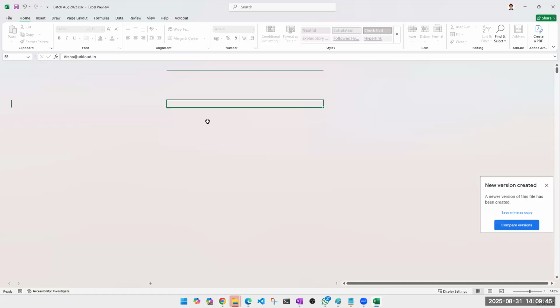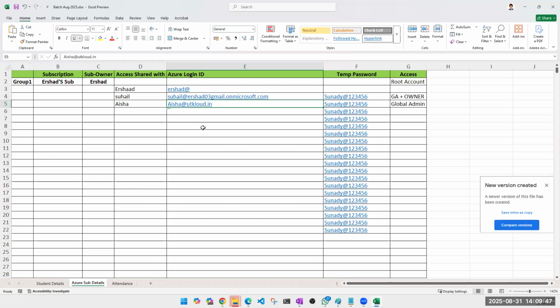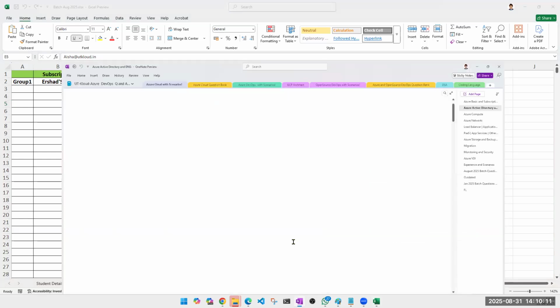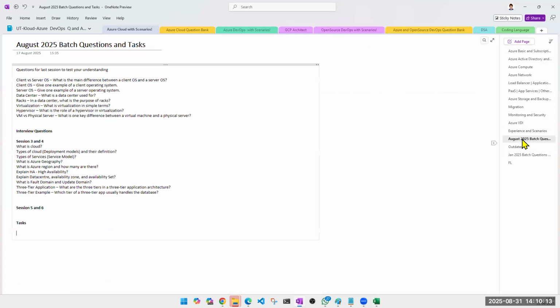This file becomes important now because we will keep updating it here. I hope no one has made some changes here. I see something here. Still okay. I'll let you know once the ID is created. I'll put it in the group, and then you guys can start working on that. Meanwhile, I'll share the questions. Once the subscription is ready, then I'll share the task. And if you don't see it in WhatsApp, if it is misplaced, come back to this one and always refer here. Here you will see tasks and questions both.